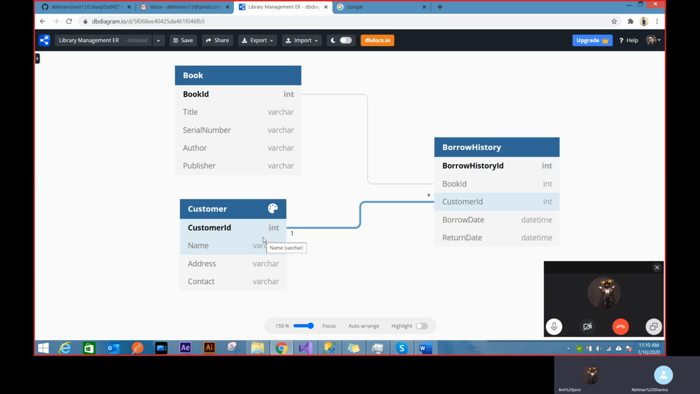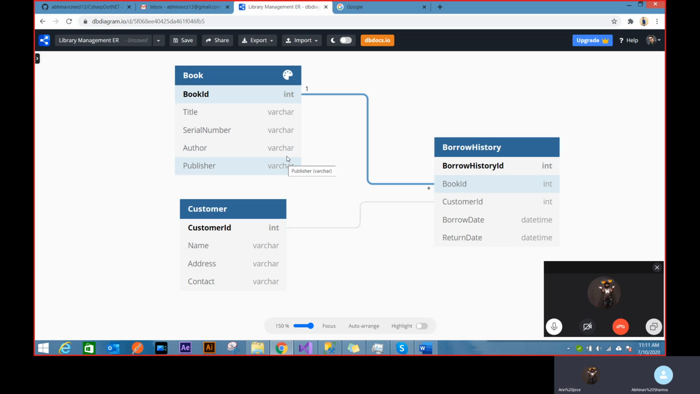So it's a match. Whenever I say a book is an entity, it will have a book table somewhere in the database. Customer entity will have a customer table, and similarly borrow history will have a borrow history table. And in this book table, you can see there is just BookId, which you can think of as a primary key, and we have a title, serial number, author, and publisher.